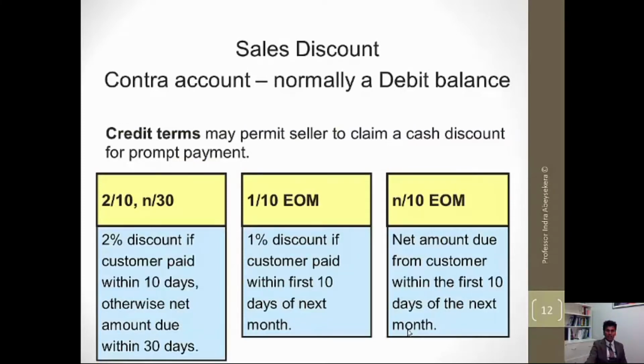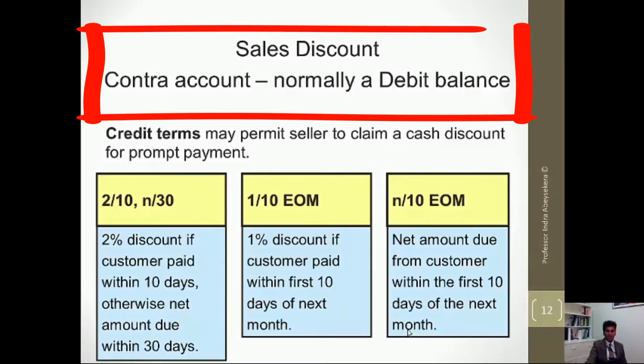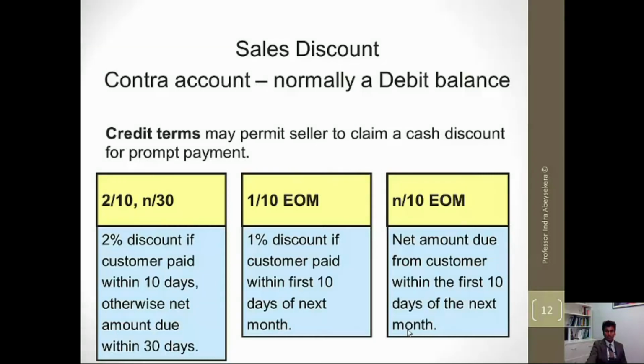Sales discount again is a debit balance. It is a discount that is given to the customer so that the customer will pay early and settle the account.